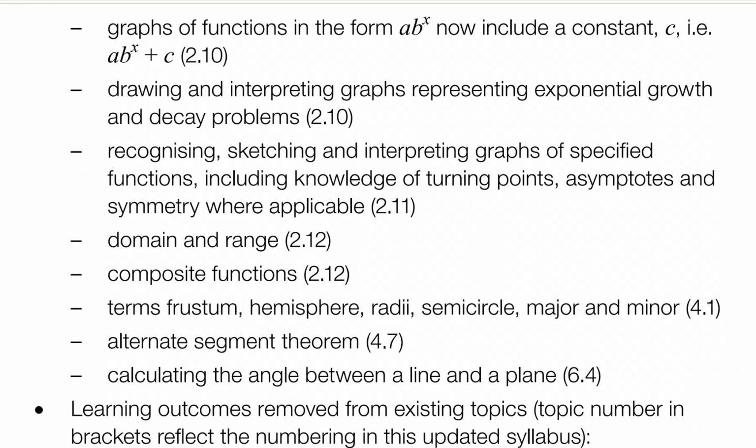Hemisphere, you guys know. Radii is the plural of radius. Semicircle, half a circle. Major and minor. Now, major means big, and minor means small, as you guys know by the word minority. Minors. Major and minor.